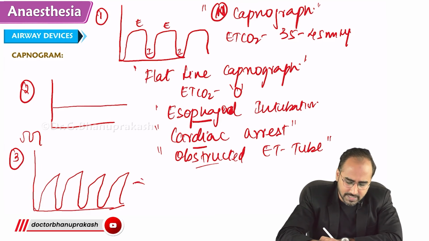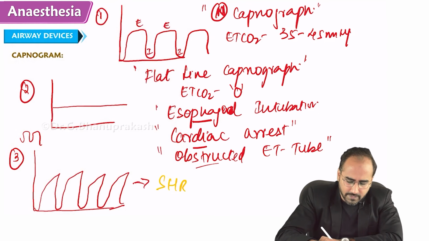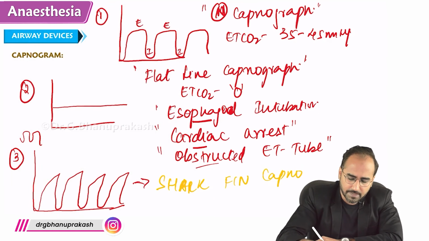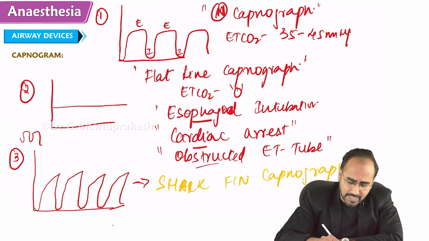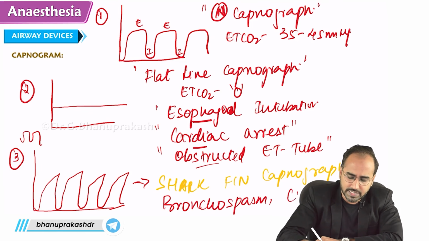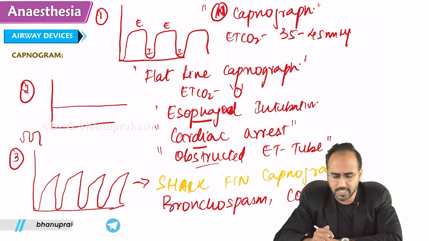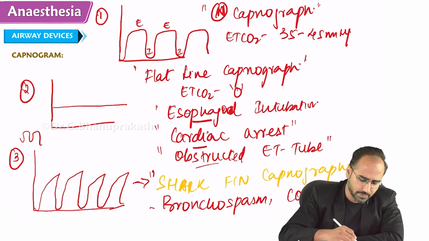The third capnography that we are discussing is what, guys? This is shark fin capnography. It is seen in what patient, guys? The shark fin pattern of capnograph is seen in what patient? It is seen in patients who are having bronchospasm, or a COPD patient, you will see this. The EtCO2 value will also come down. So shark fin capnography is seen in bronchospasm and COPD.